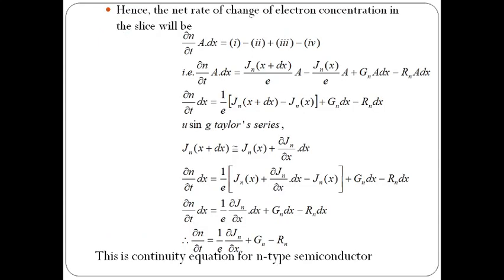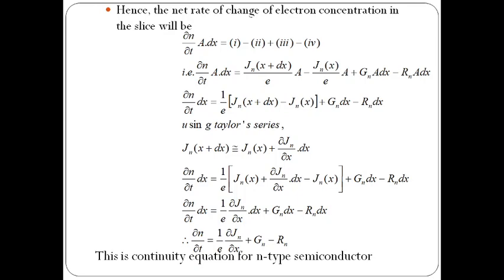Hence, the change of electron concentration in the slice can be written as, that means, dou n by dou t into A dx, the net rate of change of electrons in the slice. So it is nothing but dou n by dou t with respect to time in the volume. So we can write it is dou n by dou t into A into dx. So here the net rate can be written as equation 1 minus equation 2 plus equation 3 minus 4.